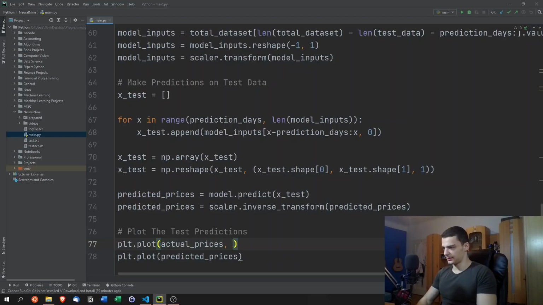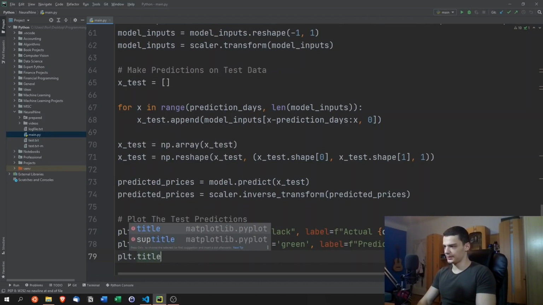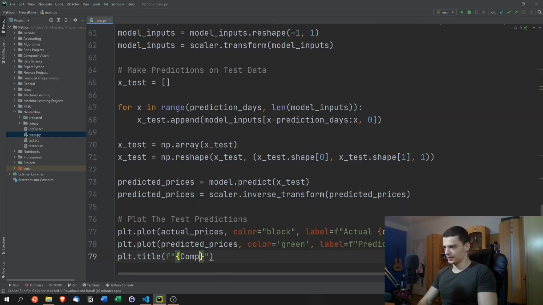But actually, let's add the color here so that we know which one is which. So black is going to be the actual price, and let's say color equals green is going to be the prediction. And here we're also going to say label and an f-string, actual company price, and we're going to copy that, and say not actual but predicted company price.